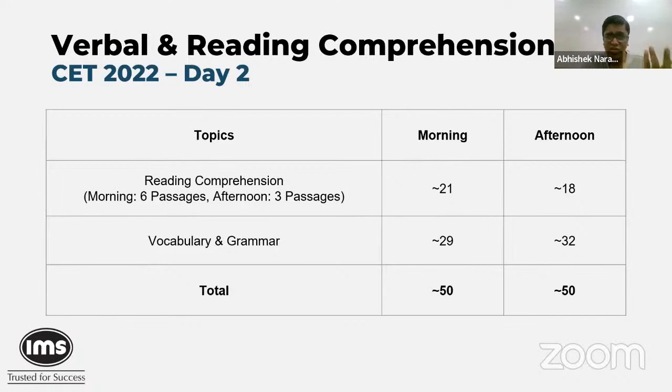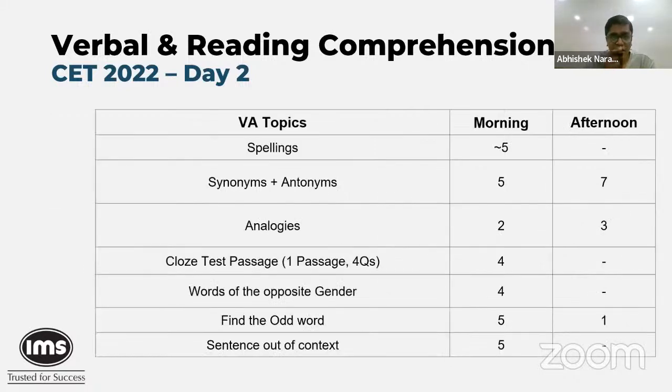Moving on to vocab and grammar, again, fairly similar in terms of your numbers of questions, 29 and 32. So verbal, and probably to some extent abstract reasoning, are the only 2 sections that have stayed fairly consistent across both slots of today, which is day 2. There was some big change at 10 plus, 10 minus and all that in your QA and your LR section. But like we said, on the whole, because we don't have to worry about things like sectional cutoffs and all that, the paper sort of balances itself. So no one needs to really worry about it, right?